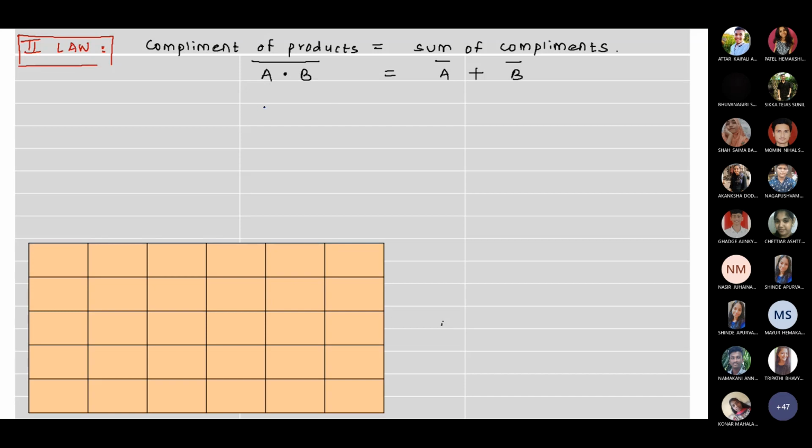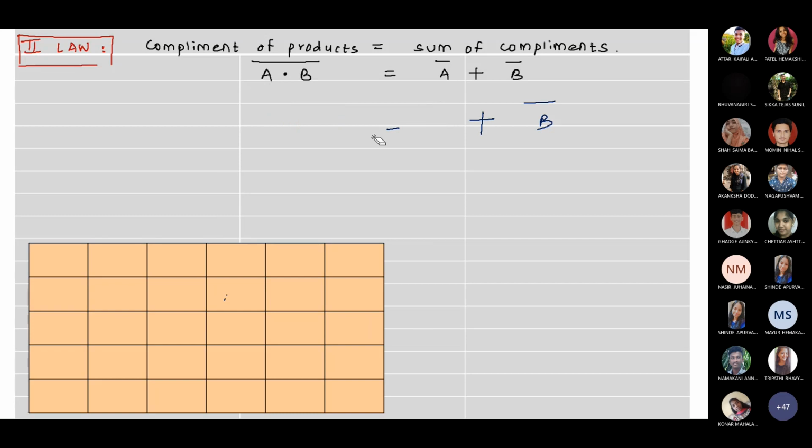Complement of product is equal to sum of complements. This is how we convert it into expressions. Because we are considering a two input gate over here, the two inputs become A and B. That is how we get the expression.